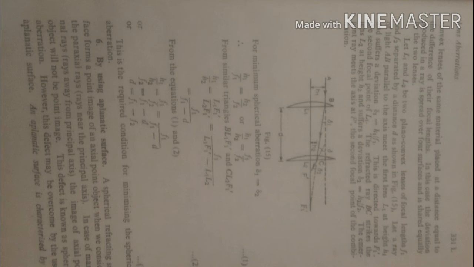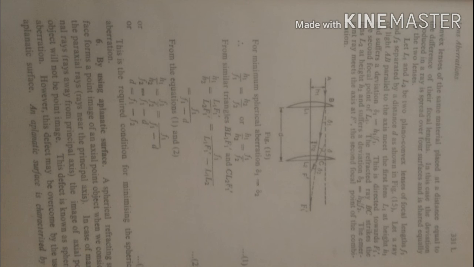Now, from the similar triangles BL1F1 dash and CL2F1 dash, h1 by h2 equals L1F1 dash divided by L2F1 dash, that is nothing but f1 divided by f1 minus d. From this, small d equals f1 minus f2. This is the required condition for minimizing the spherical aberration.